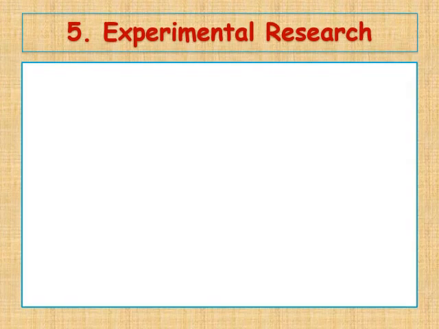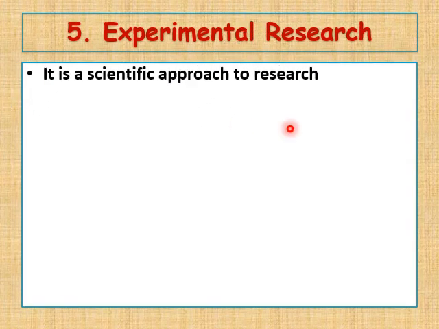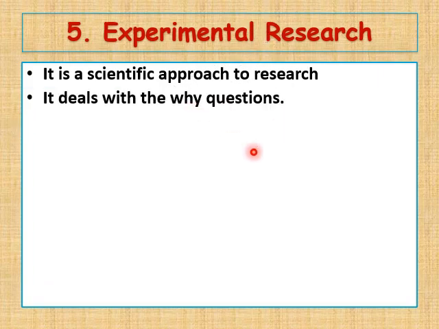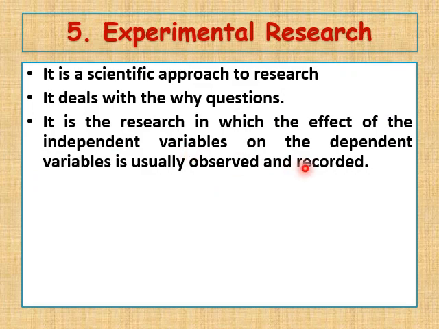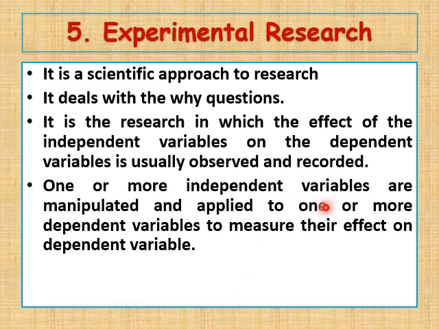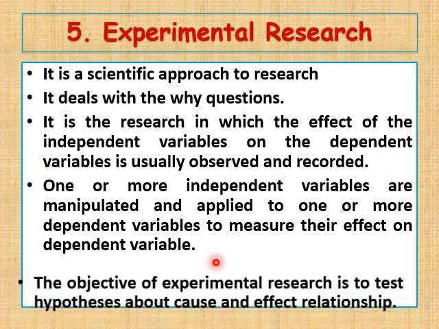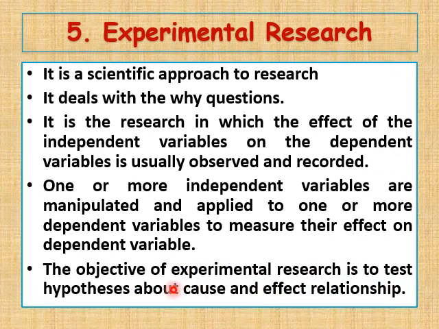Next, experimental research. It is a scientific approach to research. It deals with the why questions. Why do things happen? It is the research in which the effect of the independent variable on the dependent variable is usually observed and recorded. It analyzes the relationship between independent variables and dependent variables. One or more independent variables are manipulated and applied to one or more dependent variable to measure their effect on dependent variable. So in an experimental research, independent variables are manipulated to study its effect on dependent variable. The objective of experimental research is to test hypotheses about cause and effect relationship.